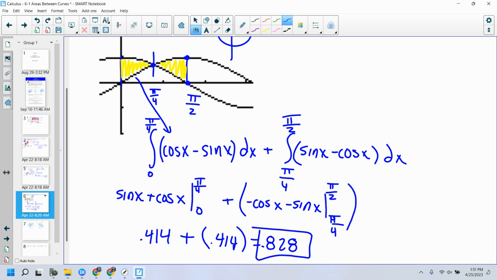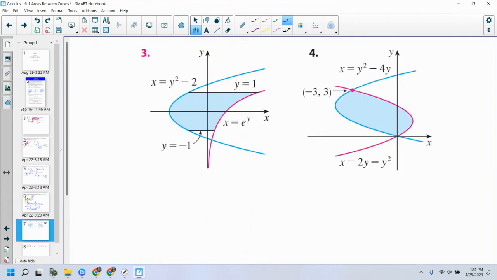So sometimes you will need to split it up into two areas. These are just homework problems. I'm just going to take these out of the homework. I'll just do these tomorrow. Sound good? And then you just won't have to do them within your homework.